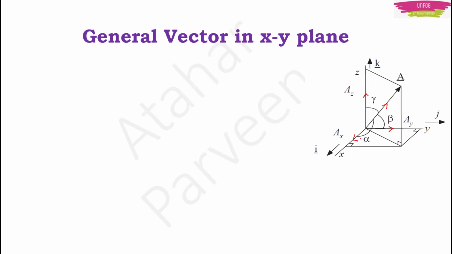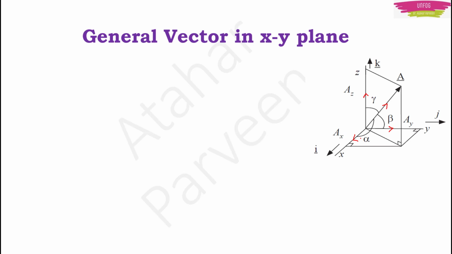If a vector is divided into two components at right angles to each other, or three components at right angles to each other, then you say that it is a rectangular component of a vector in a plane. If it is a 2D plane, then you divide it into two components. You can divide this vector A into AX and AY components.